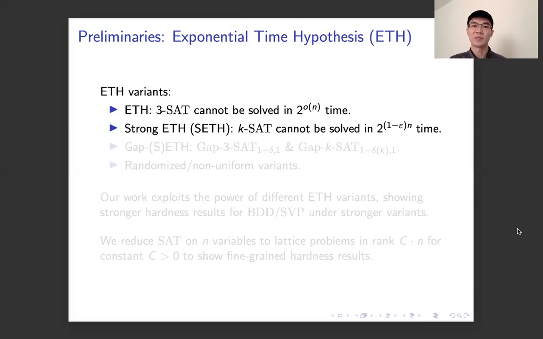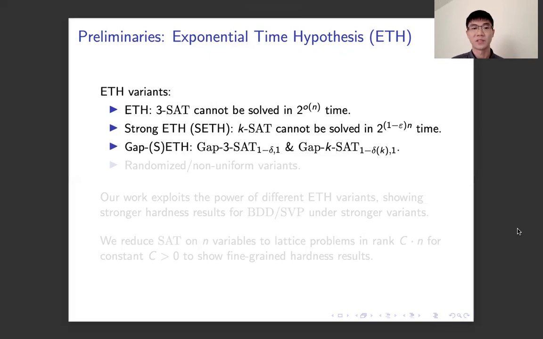Previously, we've seen that our goal is to show fine-grained hardness of lattice problems, and a standard approach to fine-grained hardness is to assume the exponential time hypothesis, ETH. The hypothesis ETH assumes that 3-SAT cannot be solved in 2 to the little o of n time. A stronger variant of ETH, known as strong ETH or SETH, assumes that k-SAT cannot be solved in 2 to the 1 minus epsilon times n time.